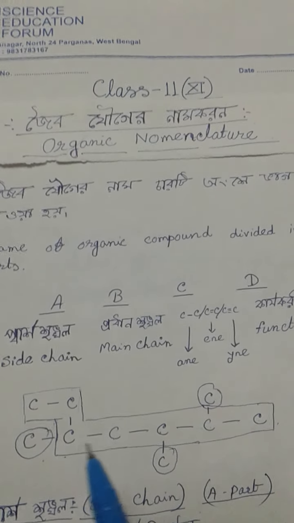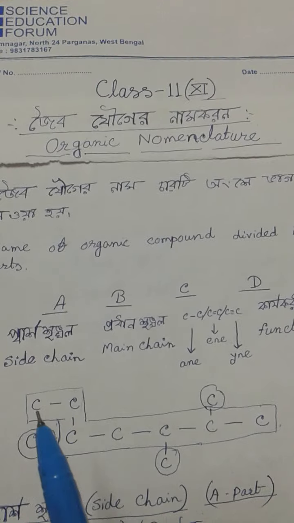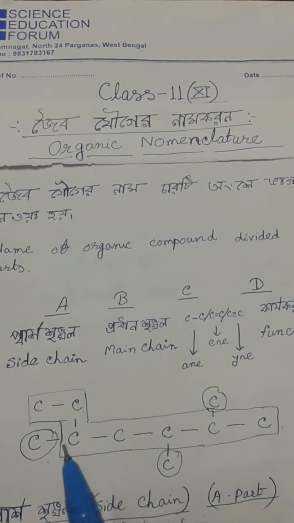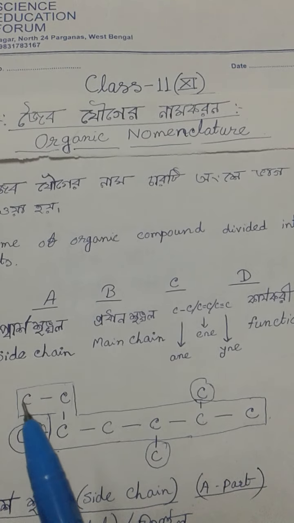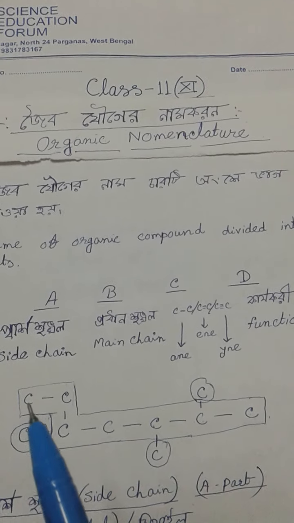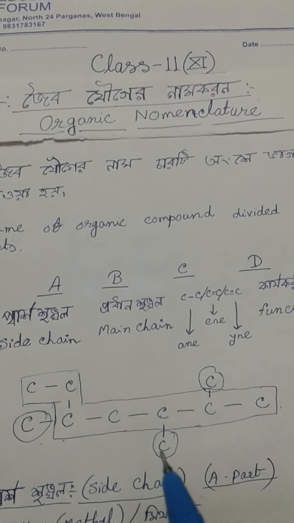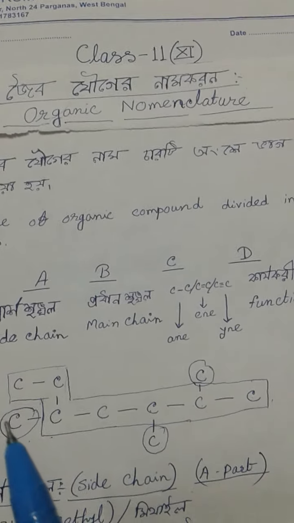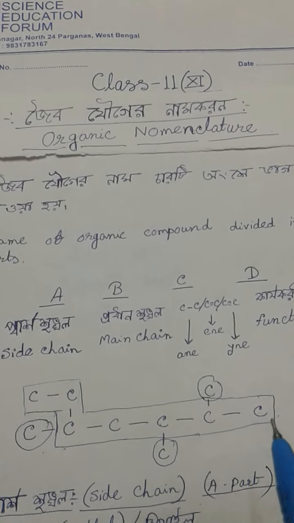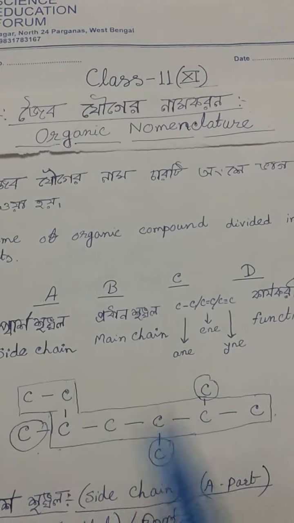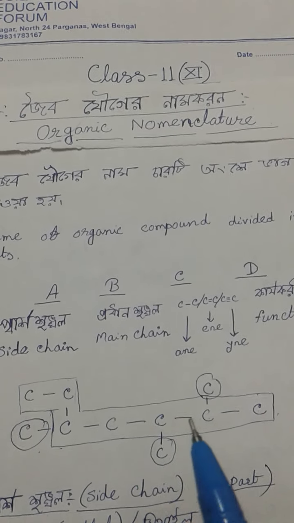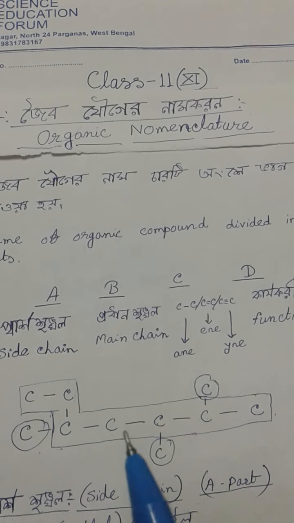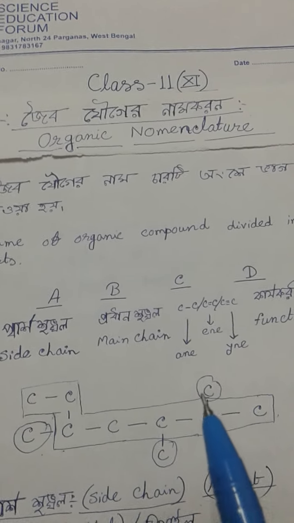I consider here different chains. In this chain 1, 2, 3, 4, 5, 6, 7 carbons are present, and in another chain 1, 2, 3, 4, 5, 6 carbons are present. In the straight chain also 6 carbons are present, and in this chain 1, 2, 3, 4, 5, 1, 2, 3, 4, 5, 6, 7 carbon atoms are present.